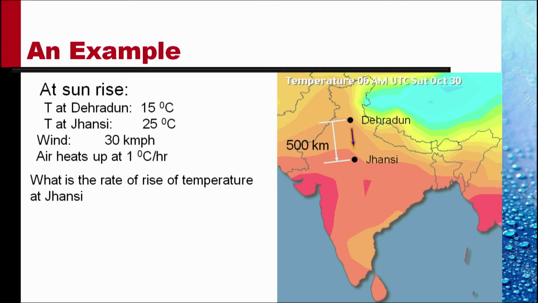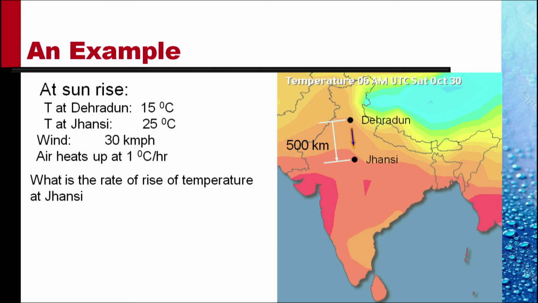To understand this, let us understand what it means that air heats up at 1 degree Celsius per hour. Is this the local rate of change or the material rate of change? It clearly is the material rate of change. Each individual particle of air is heating up at the rate of 1 degree Celsius per hour.